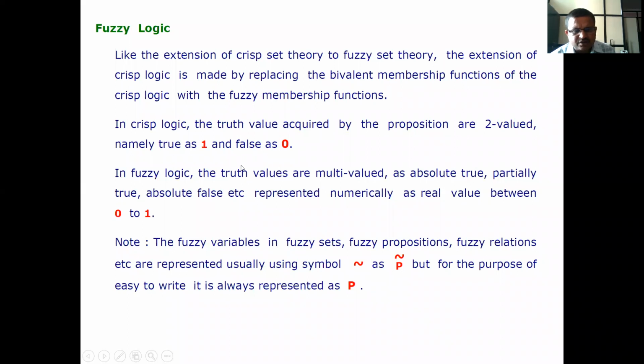In fuzzy logic, the truth values are multi-valued as absolute true, partially true, absolute false, etc., represented numerically as a real value between 0 and 1. Note, the fuzzy variables in fuzzy sets, fuzzy propositions, fuzzy relations, etc., are usually represented using the symbol nearly equal to, or as P nearly equal to, but for ease of writing, it is represented as capital P.